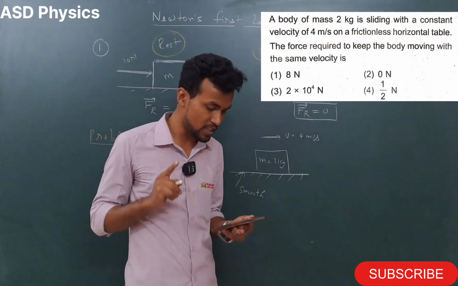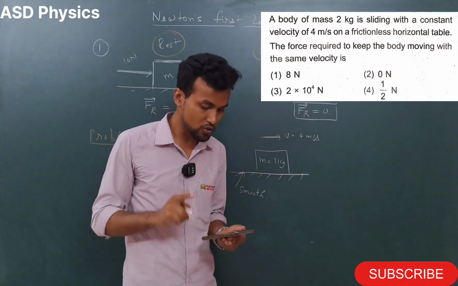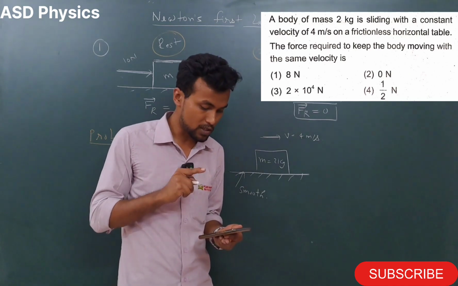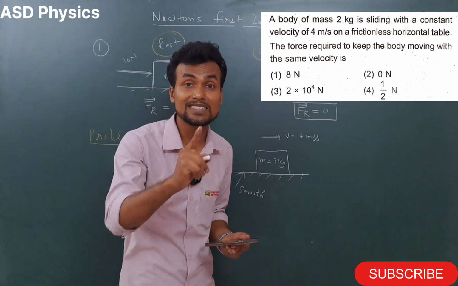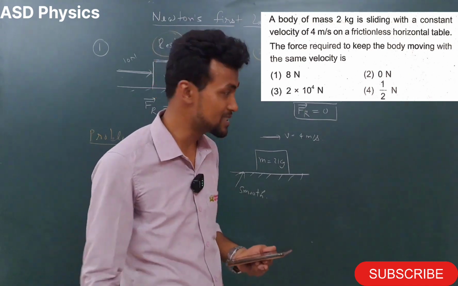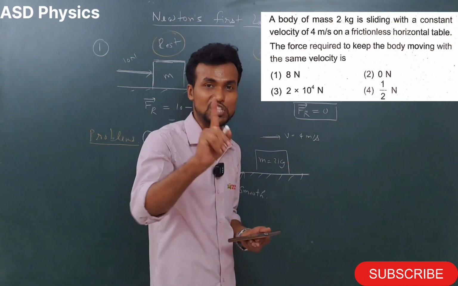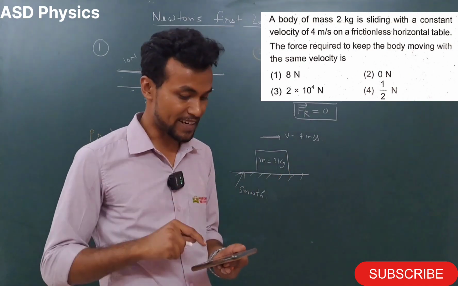So if you check the options here, the options are 8 Newton, 0 Newton, 2 into 10 power 4 Newton and half Newton. What do you think? What can be the answer? Yes, you are correct. The answer is 0 Newton. Okay, now let's move to the second question.